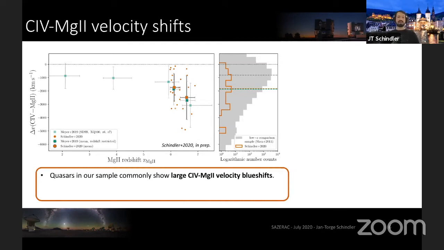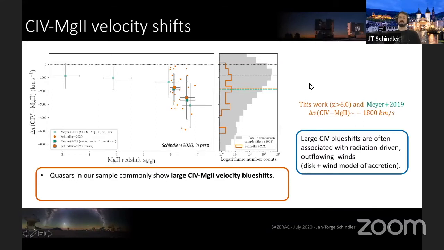So large carbon-4 velocity blue shifts seem to be common in these high redshift quasars. And we find a median of about minus 1,800 kilometers per second. So this suggests that there is a radiation-driven outflowing wind present in many of these objects.